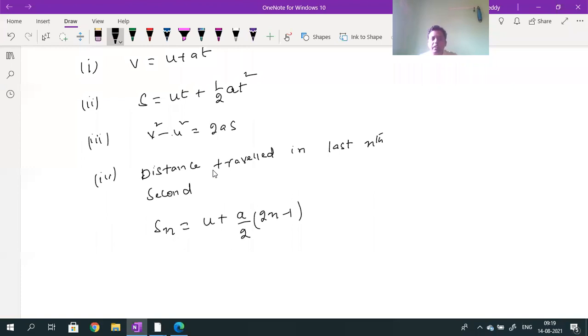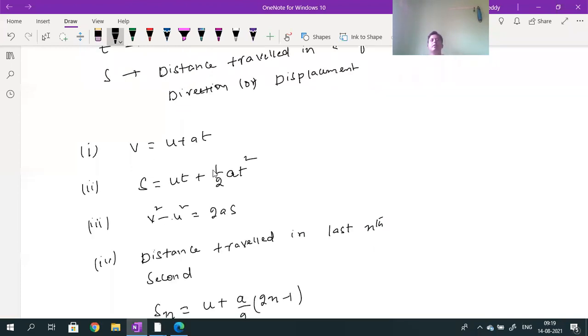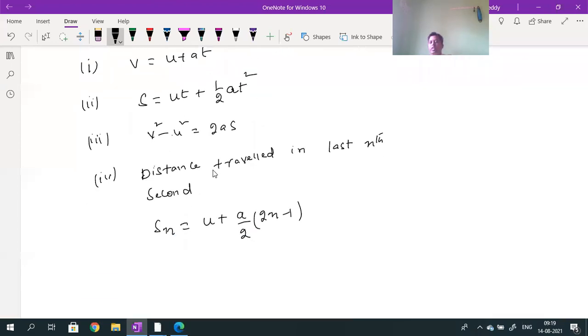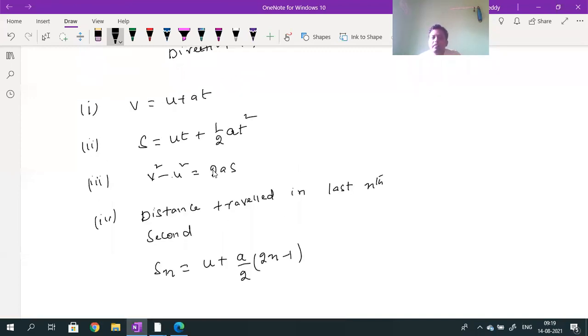So these equations which I have written are called kinematic equations for uniformly accelerated motion. The first equation is V is equal to U plus at. The second equation is S is equal to ut plus half at square. The third equation is V square minus U square is equal to 2as. And the fourth equation is Sn equal to U plus a by 2 into 2n minus 1. These equations are applicable only for uniformly accelerated motion.